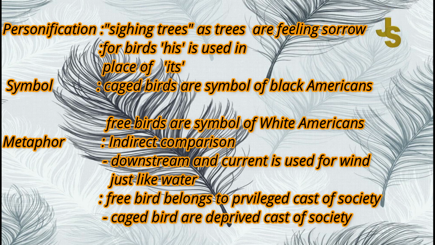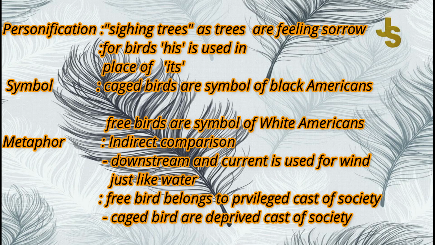Next, the free bird belongs to the privileged caste of society, and caged birds are the deprived caste of society. So what are free birds? Free birds have all the things, all the beauty of nature. They are free to move anywhere. So they are the privileged caste of the society, just like the white Americans.